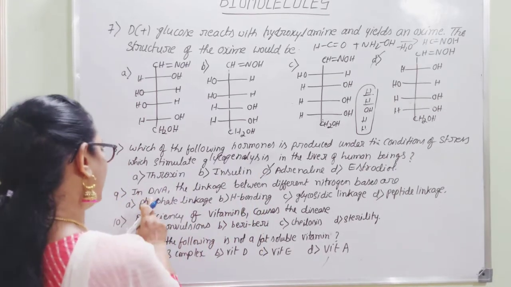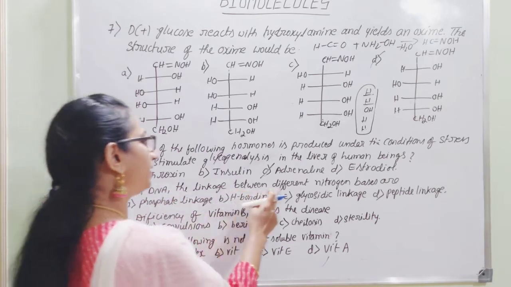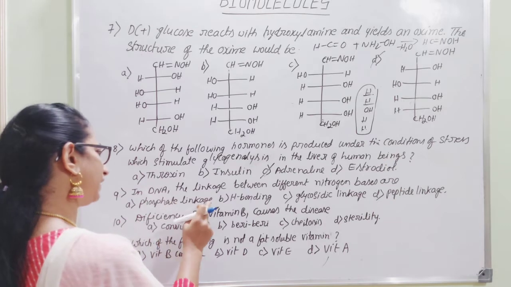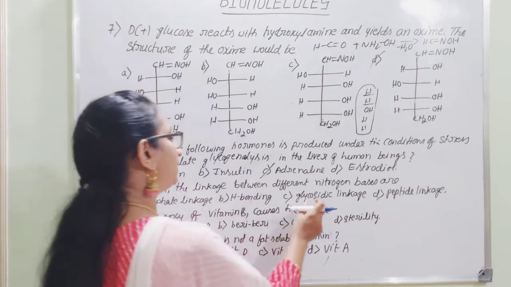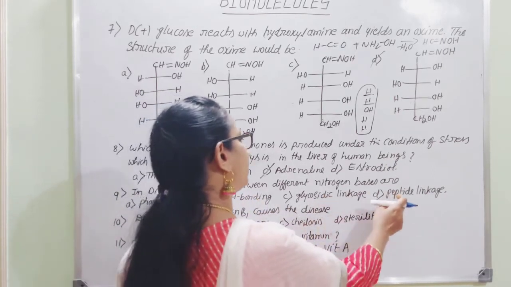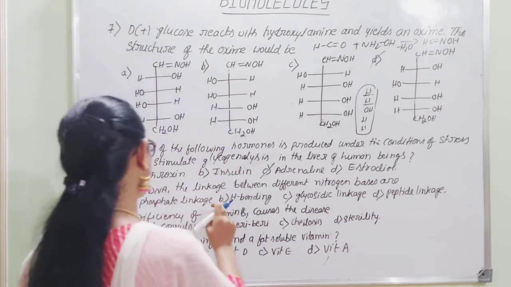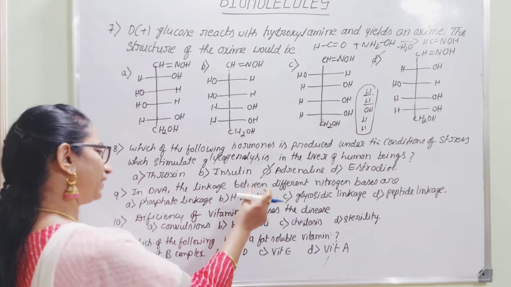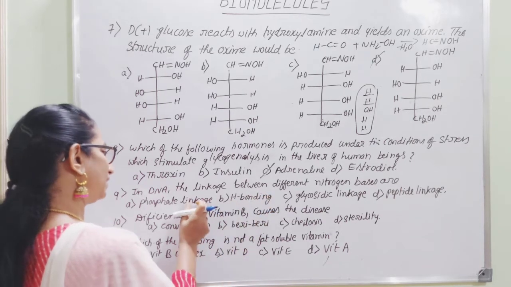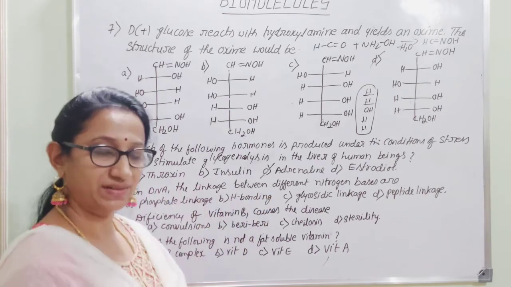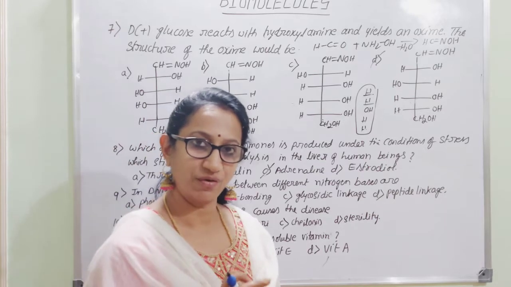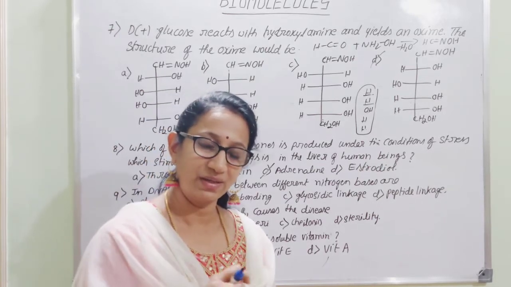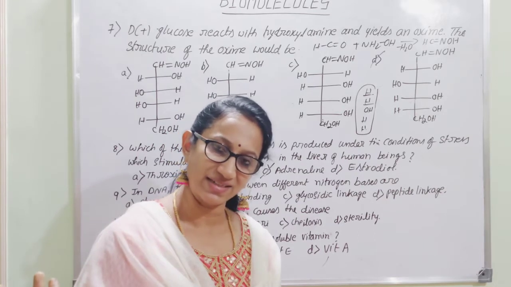Next, in DNA, the linkage between different nitrogen bases is: phosphate linkage, hydrogen bonding, glycosidic linkage, or peptide linkage. So as you can consider, in different nucleic acids there will be presence of nitrogen bases. So one nitrogen base of one nucleosidic unit will be combining with another nucleic acid unit.